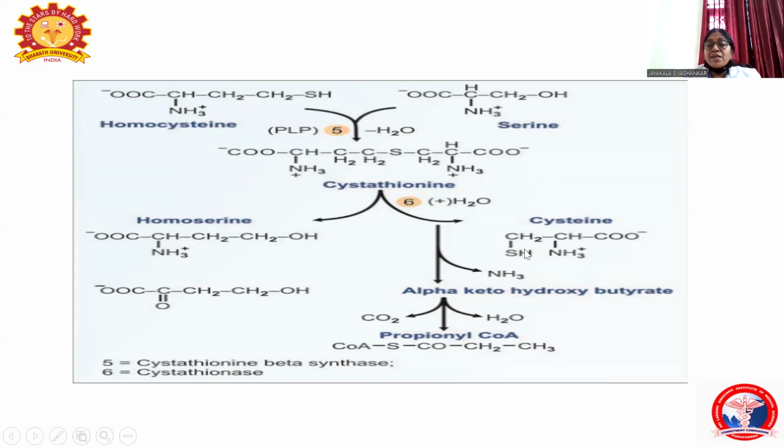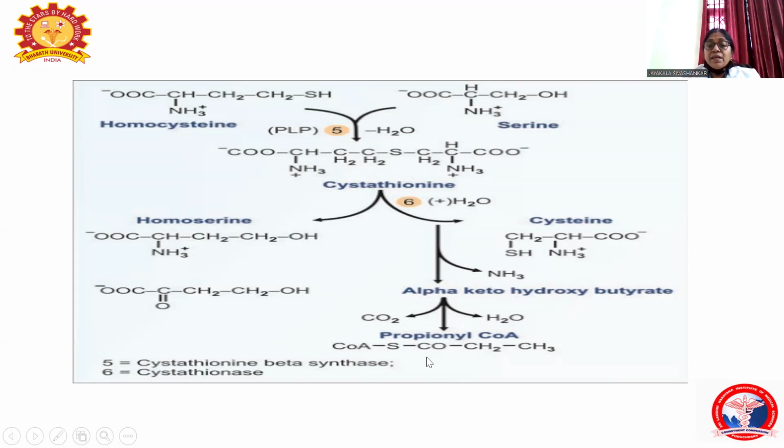So transsulfuration reactions just bring the sulfhydryl group from methionine to serine, forming the cysteine. The hydrolyzing enzyme of cystathionine is called cystathionase. After cysteine is formed, it is degraded, that is deaminated, removal of ammonia, and decarboxylated, the removal of carbon dioxide.